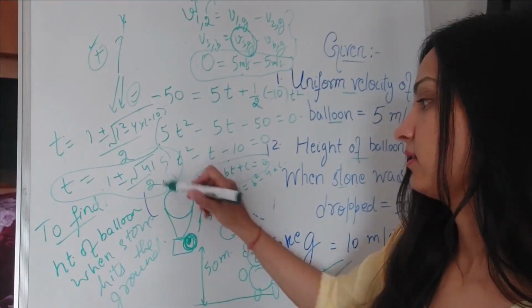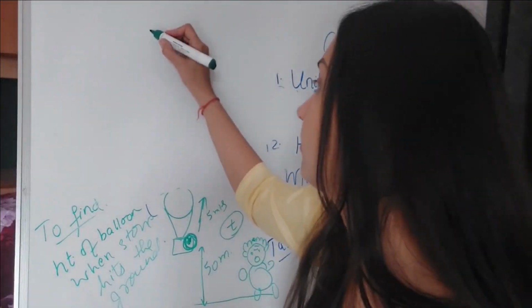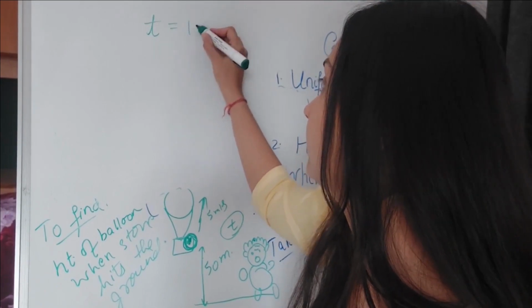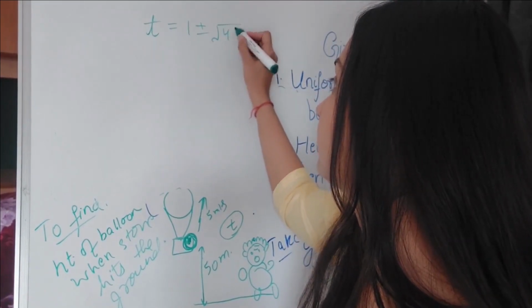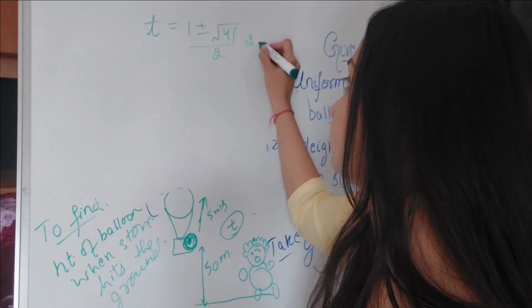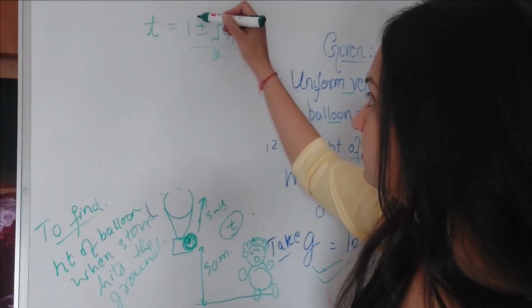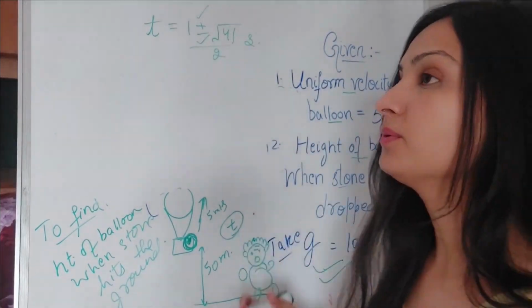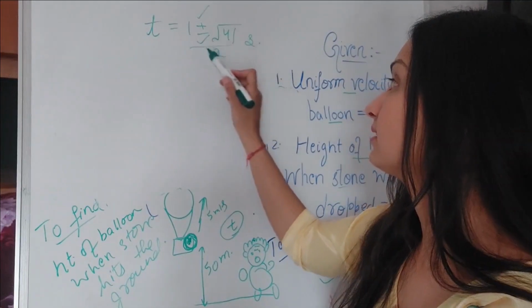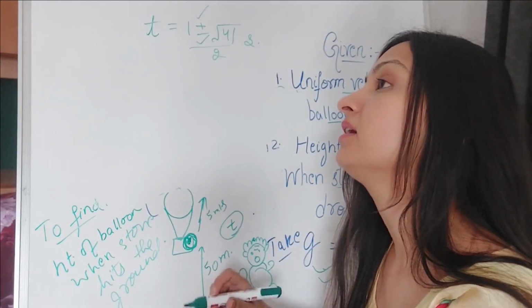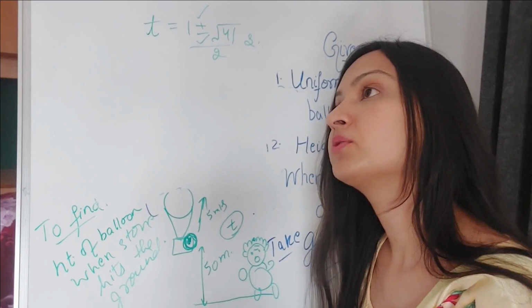Yes, seconds. So we have obtained two values of time. One is this, other is this. Now you know that if you select this time with the negative sign, the time will come out to be negative.